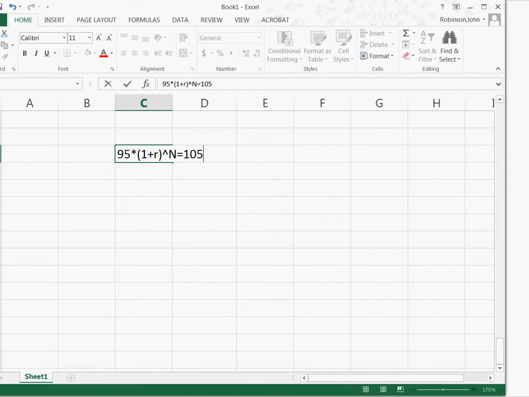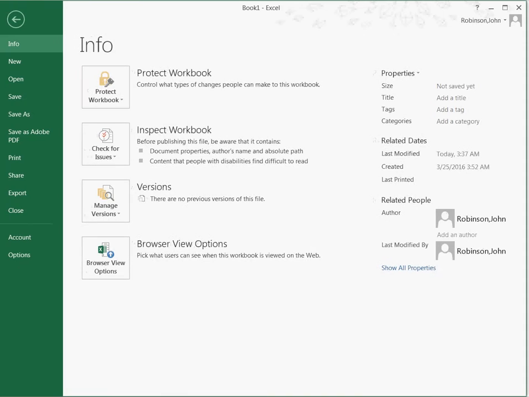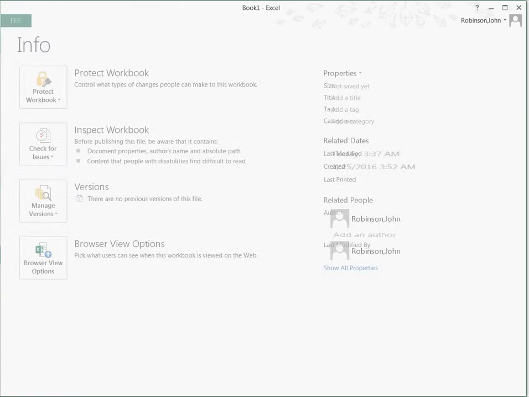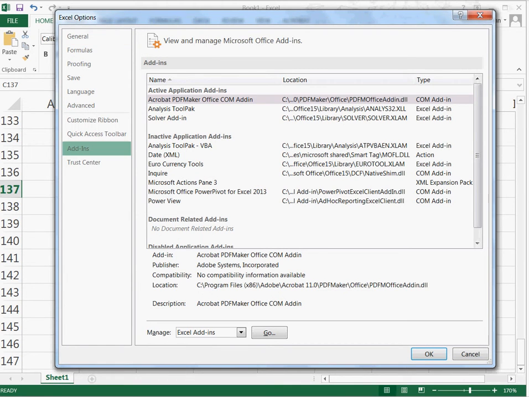So if you don't have Solver in your Excel, this is how you get it. So I clicked on File there. So File, Options, Add-ins, Go. So that was File, Options, Add-ins, Go. Now you'll see it here, but this is not how you get to it. You can't do it this way. You have to go to Go and then see mine is checked. So if yours is not checked, you'll want to check it and hit OK.